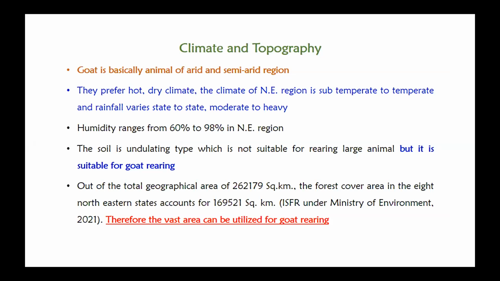This forest area can be used for goat grazing, and also for goat rearing by cultivating silvipastoral systems. So this wasteland or forest area can be utilized fully for goat rearing.